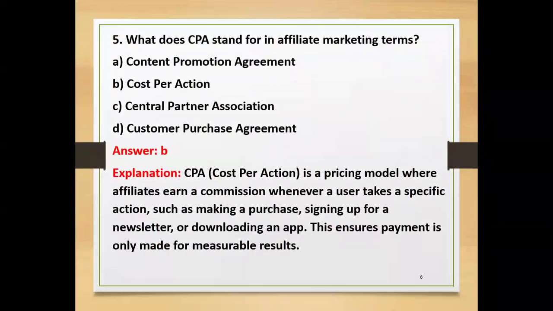Then the fifth one: what does CPA stand for in affiliate marketing terms? CPA: is it content promotion agreement, cost per action, central partner association, or customer purchase agreement? The answer is B, cost per action. It is a pricing model where affiliates earn commission whenever a user takes a specific action, such as making a purchase, signing up for a newsletter, or downloading an app. This ensures payment is only made for measurable results.